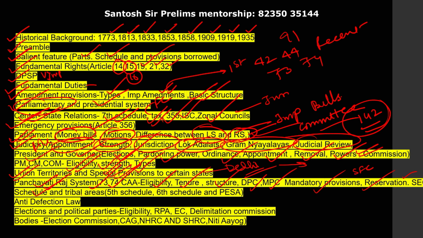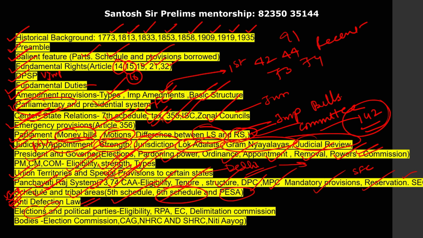Next, scheduled areas and tribal areas, again fifth schedule, sixth schedule. Sixth schedule is very important this year. And PESA is basically extension of panchayat to scheduled areas. Next, anti-defection law, very important. A lot of questions have come on anti-defection law, again this year it is very important.